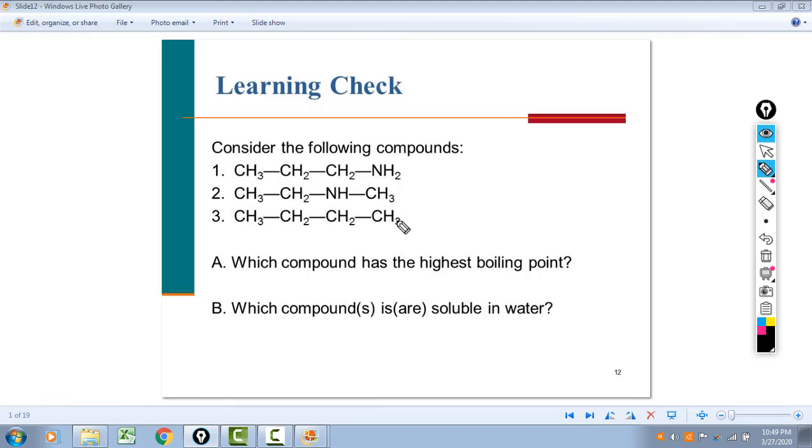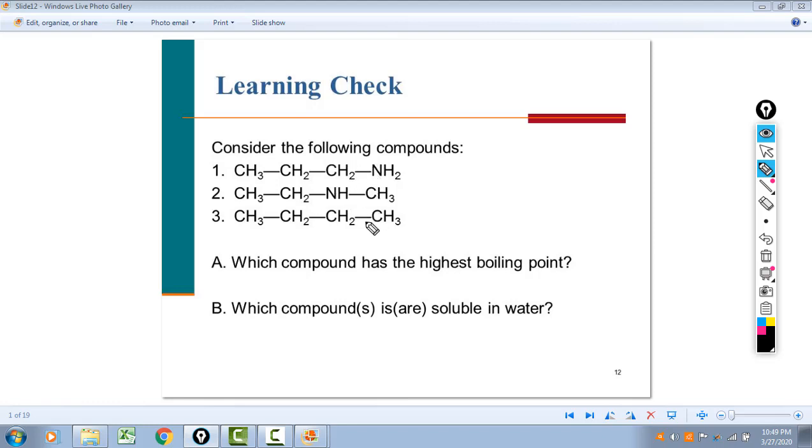But they're still all about the same size, so we don't have to worry about that. If they have the same functional group, say for example, this has 3 carbons and 1 nitrogen, and if this had a 3rd carbon out here plus a 4th here, you would expect it to have a higher boiling point because it's simply larger.